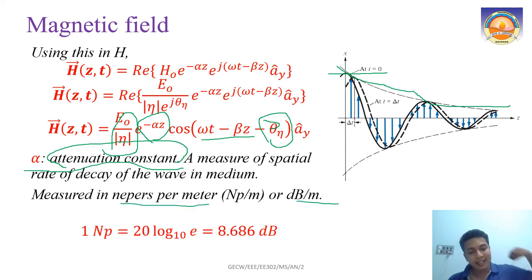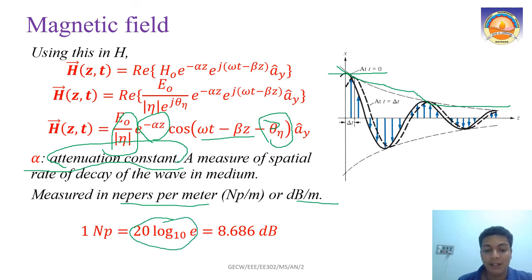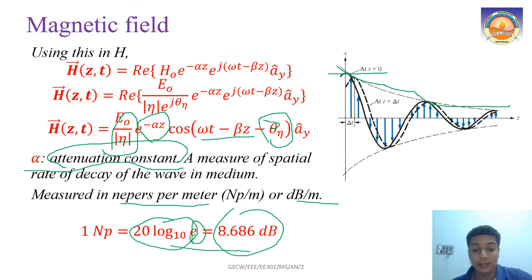What we mean is that 1 Napier is given by 20 log e to the base 10. So 1 Napier is equal to 8.686 decibels. When I say 1 Napier per meter is the attenuation constant, I mean that per meter there is an 8.686 decibel decrement, or the amplitude becomes e raised to minus 1 times its value. So that is the understanding. I think you are familiar with decibels from your control systems.